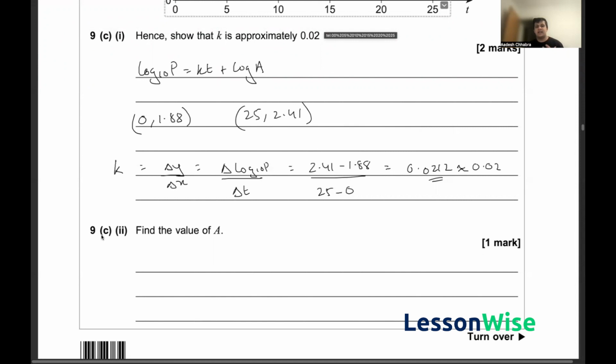So finally, in the second part of question 9c, we've been asked to find the value of a. And again, all we have to do here is refer back to our equation where we have log base 10 of p is equal to kt plus log a. So log a here would be our y-intercept, and we already have the coordinates of our y-intercept from the previous part, which is 1.88. So if we know that log base 10 of a is equal to 1.88, we know that a is equal to 10 to the power 1.88, which is roughly equal to 75. Hence solving this question.